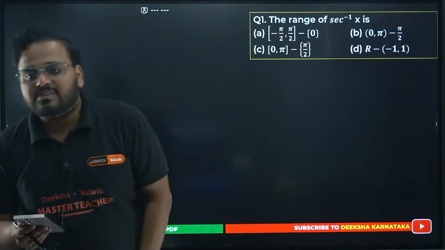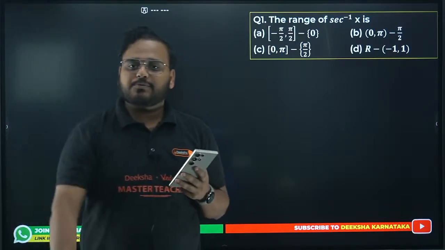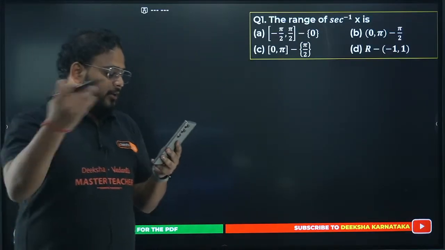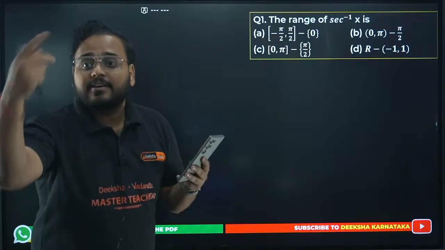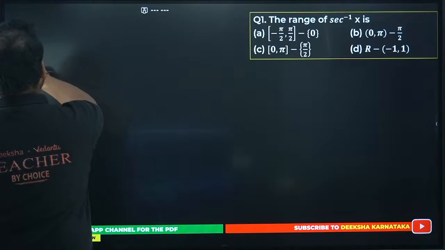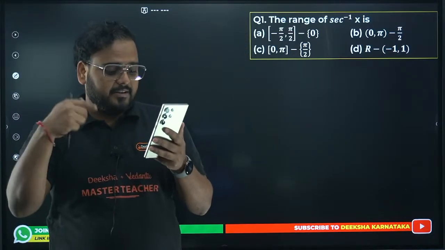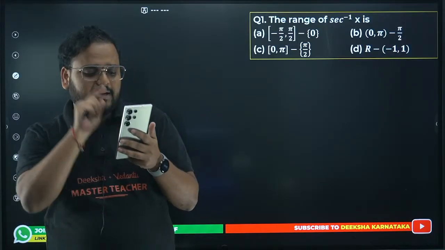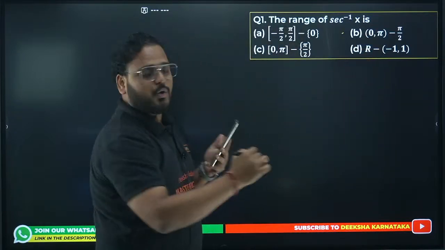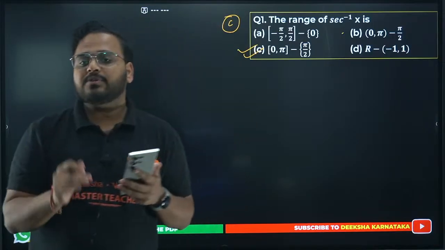Question number 1 is there on the screen. Let me know the answer. Come on. Let's go. First question. Question number 1, answers guys, answers. Range of second verse. Is it option B? Nobody has given me the answer. Still waiting. Are you not interested? Option B, answer? No. Option C is the answer. Option C, Nagaraj is back. Option C is the answer.